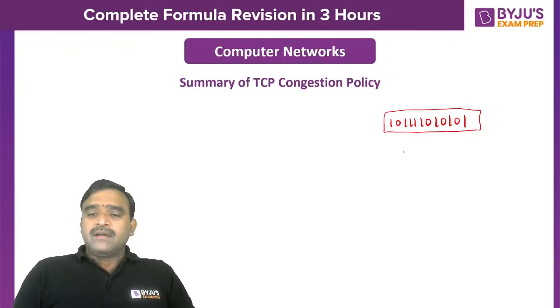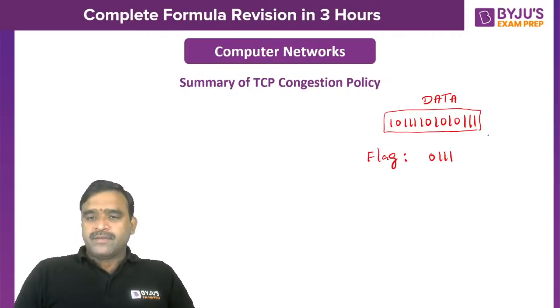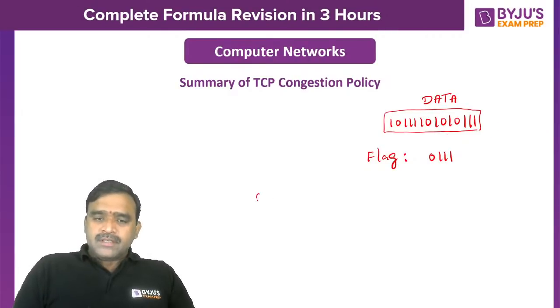Based on the flag pattern, let us suppose the flag pattern contains the value 0 1 1 1. This is the data I am talking about, and I am supposed to send this data by using bit stuffing. In bit stuffing, we start with a flag pattern and end with a flag pattern. This is the framing technique actually.